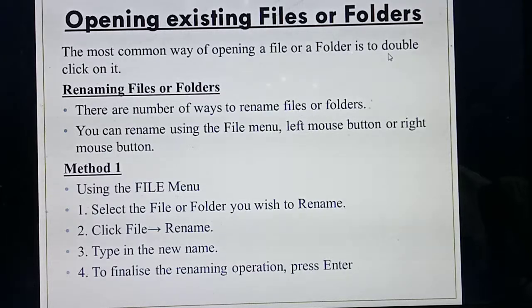To rename a file and folder there are different ways. In the textbook they have given three methods, I think.